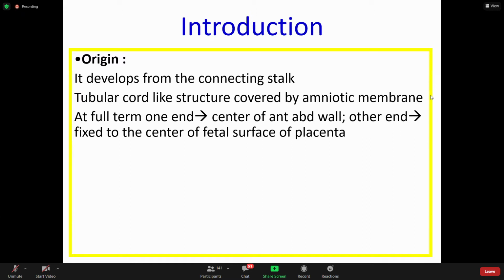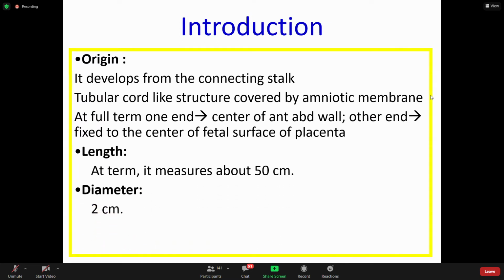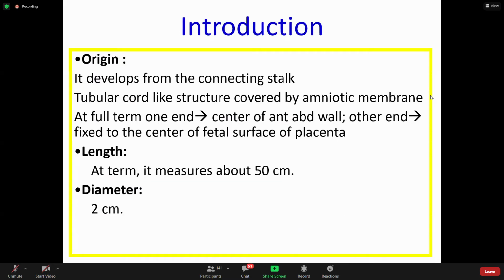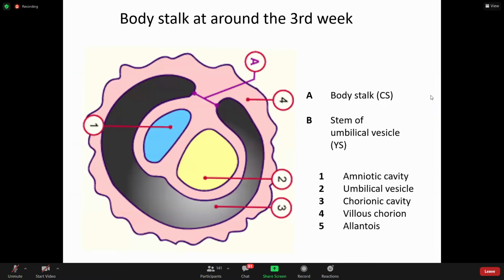So these are the two ends. We know two surfaces of placenta. Likewise, there are two ends of the umbilical cord. Length is, at term, about 50 centimeter. Diameter is 2 centimeter. So this has to be known, around 50 centimeter in length and 2 centimeter in diameter. This is the initial scenario.